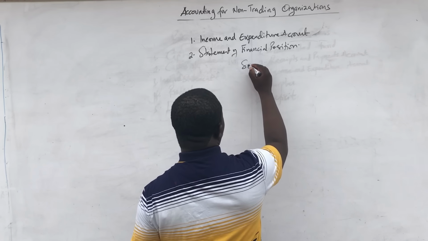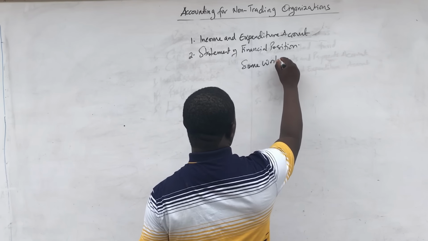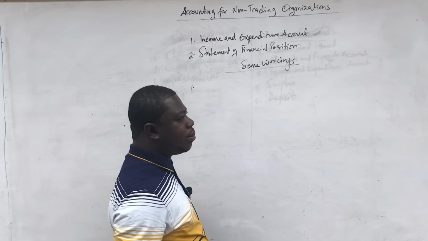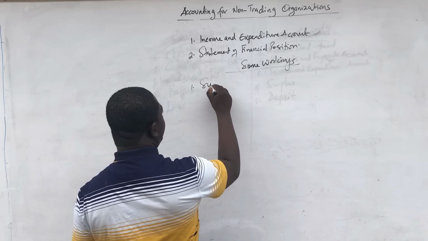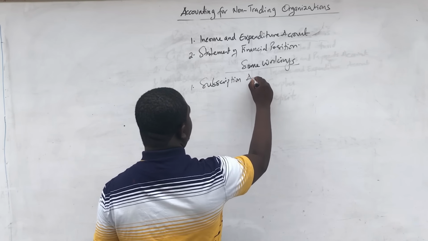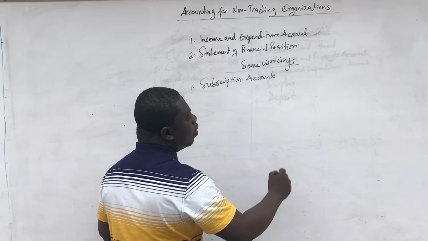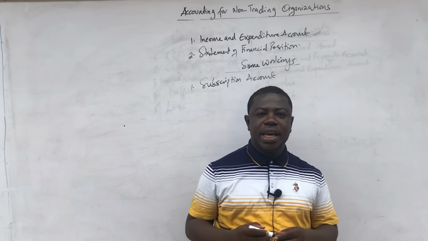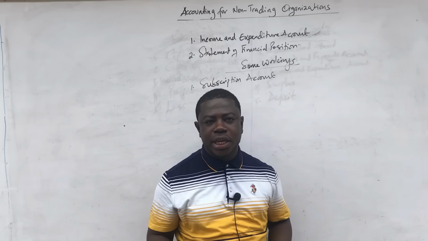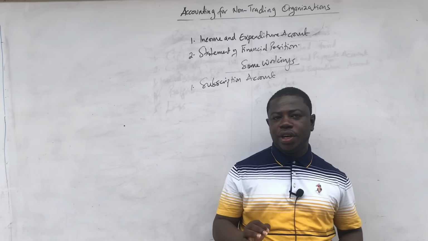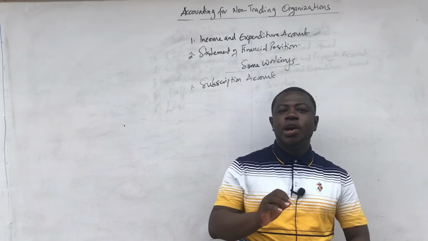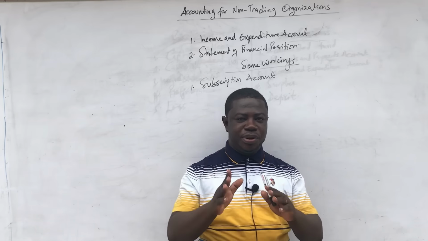So some workings that you have to go through, it differs from question to question. But the obvious ones that I'm going to mention, the first one is that you're going to prepare a subscription account. Now, a subscription account is an income account. Remember that I told you that subscription is a source of income for the non-trading organization. And therefore, we are going to prepare with a mindset of accruals and prepayments.